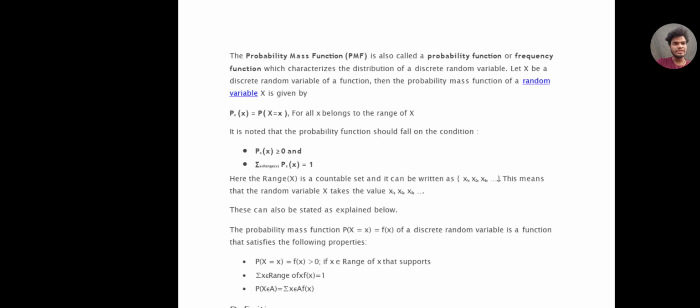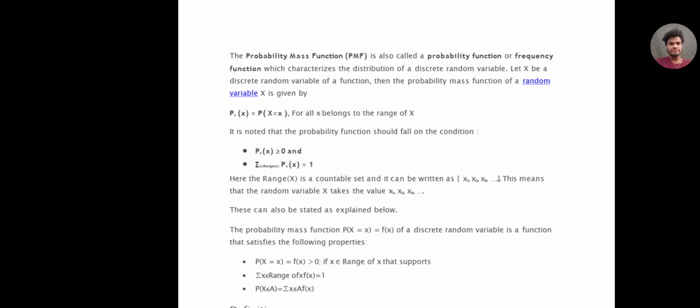The probability function should fall under the condition that p(x) should be greater than or equal to 0. It should be non-negative. The probability of x should always be positive. There cannot be any negative probability.